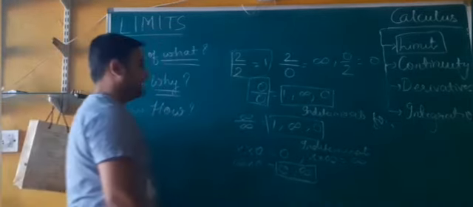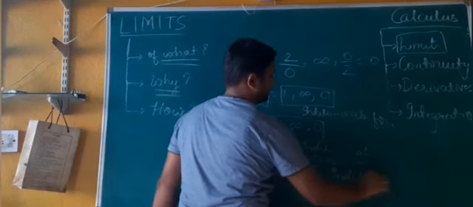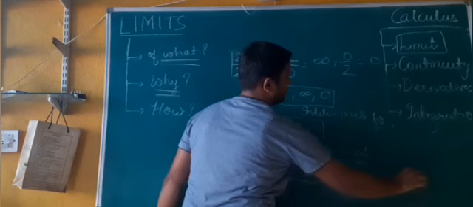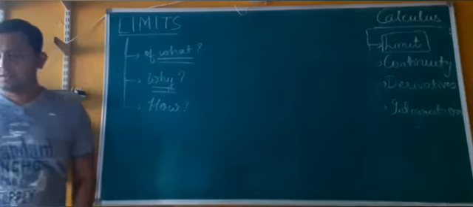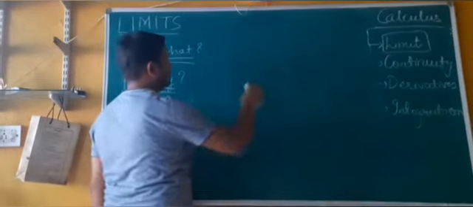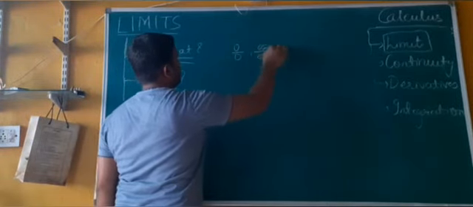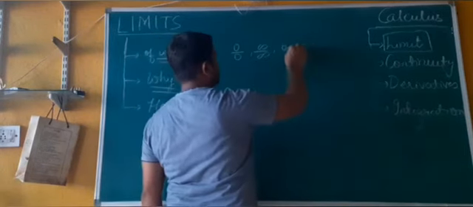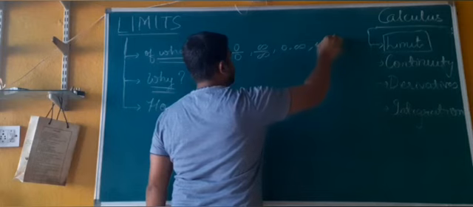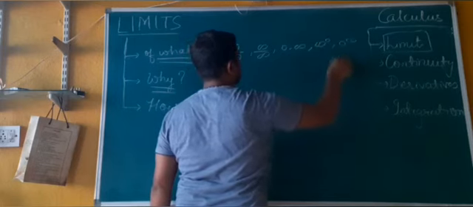Right? And hence, this is another indeterminate form. So we have seen three indeterminate forms, which are 0 by 0, infinity by infinity, 0 into infinity. Likewise, there are other indeterminate forms like infinity raised to 0, 0 raised to infinity, and so on. There are 7 different forms.